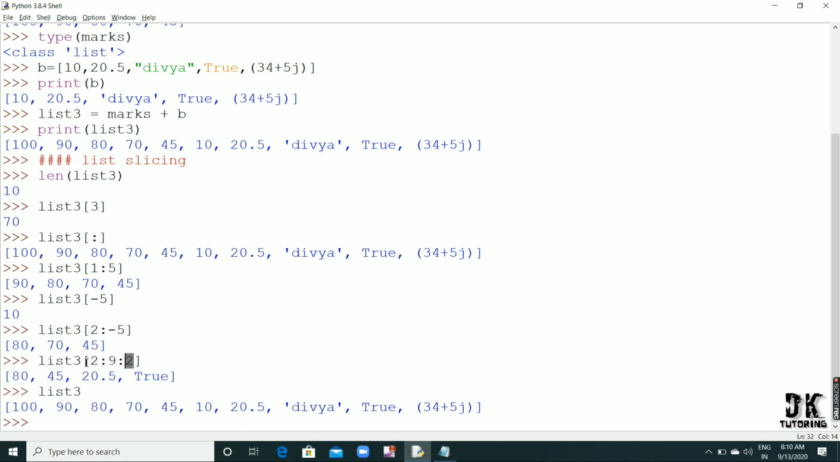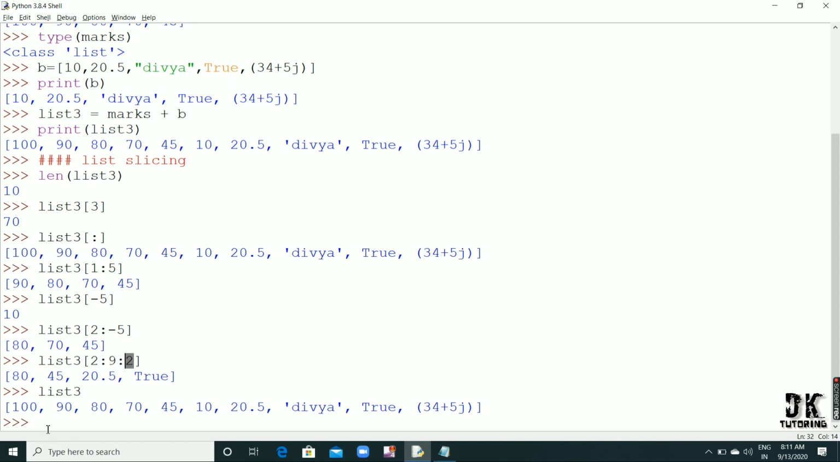Okay, and see this 2 colon 9 means it prints from 2 to 8, and this 2 is a step size here. You can see the output I am getting here. It is printing alternately. I have given here a step of 2, so I get 80, then 45, then 20.5 and then True. This divide is excluded, then 10 is excluded and 70 is excluded because the step size is 2 here. So it is giving me the output alternately.